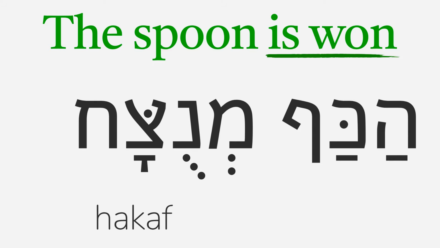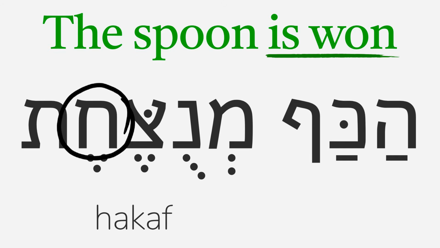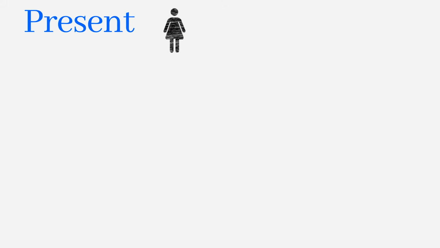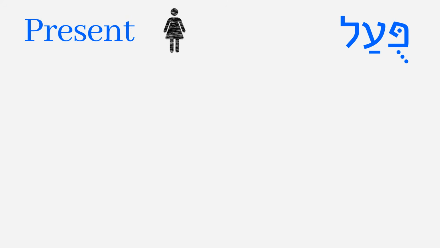Menutzach is won. The feminine singular form is supposed to change the kamatz to a segol and add another segol with a tav. But, and we've seen this regularity in other binyanim, if the third root letter is ain or chet, these last two vowels will be patachs instead. So the verb is won is menutzachat. Hakaf menutzachat. The spoon is won. Hakaf menutzachat.